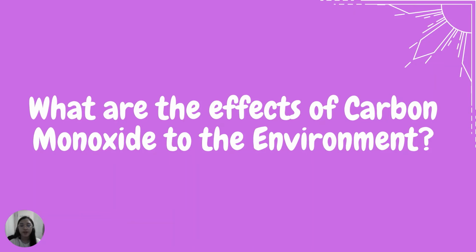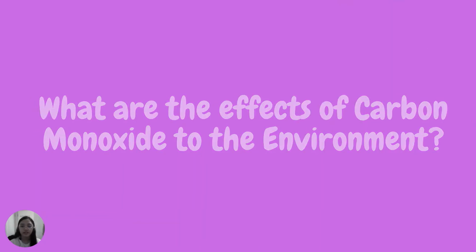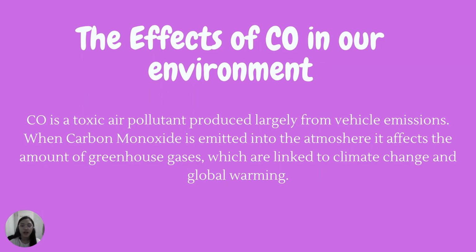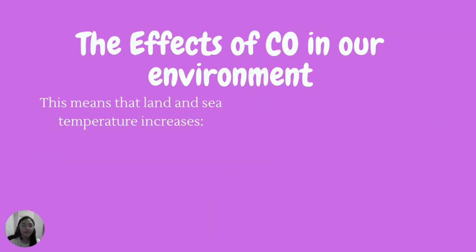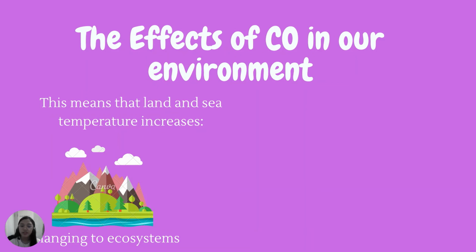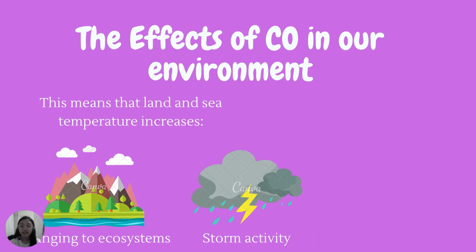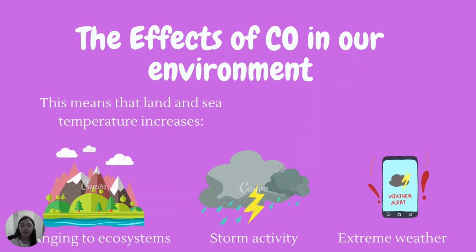What are the effects of carbon monoxide to the environment? Carbon monoxide is a toxic air pollutant produced largely from vehicle emissions. When carbon monoxide is emitted into the atmosphere, it affects the amount of greenhouse gases which are linked to climate change and global warming. This means that land and sea temperature increases, changing ecosystems, storm activity, and extreme weather.